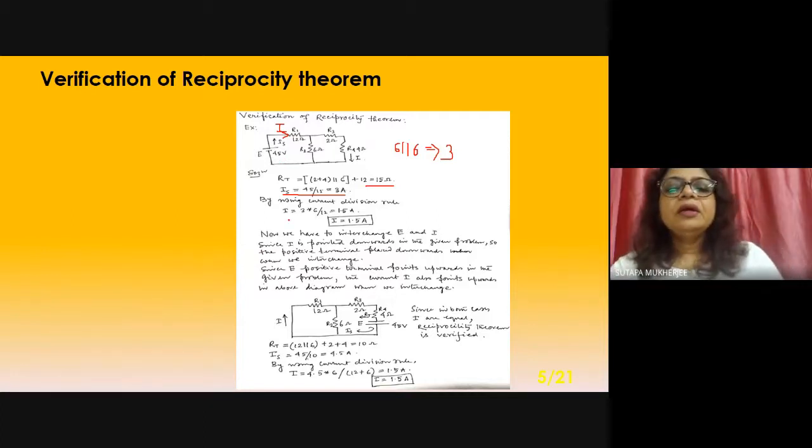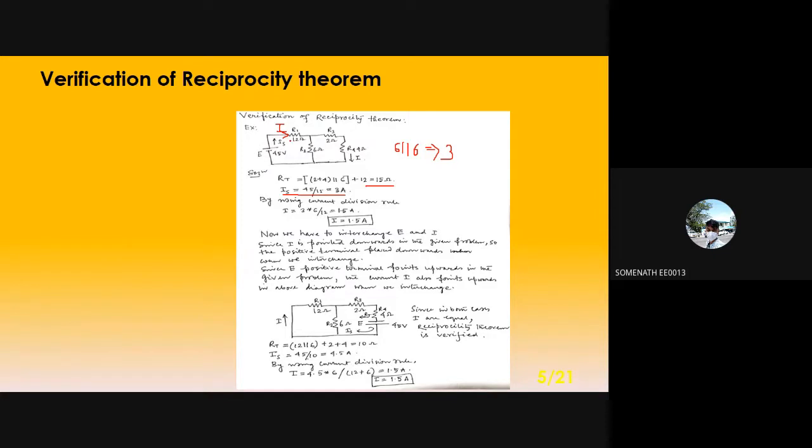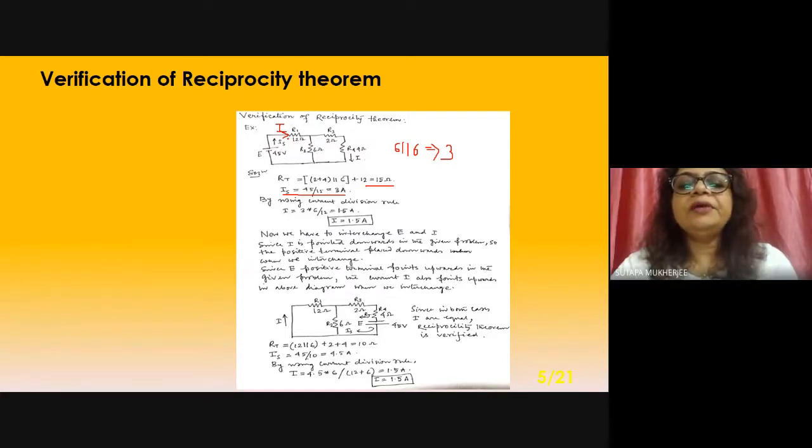Okay, fine. Now, can you tell me this 3 ampere is the main current and it will be divided into these two parts.